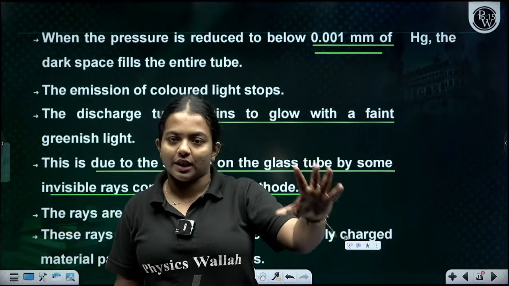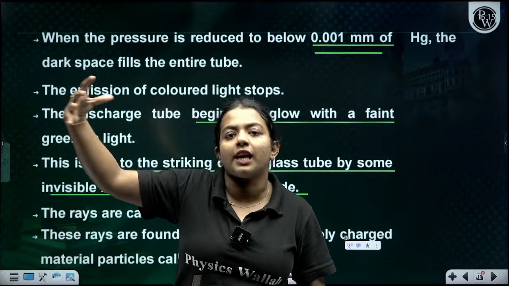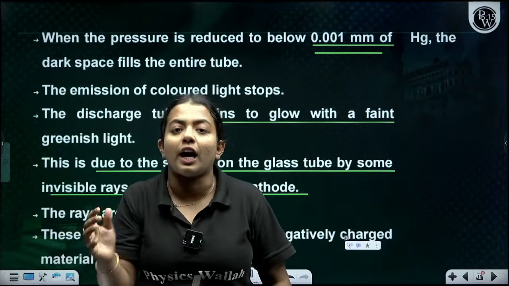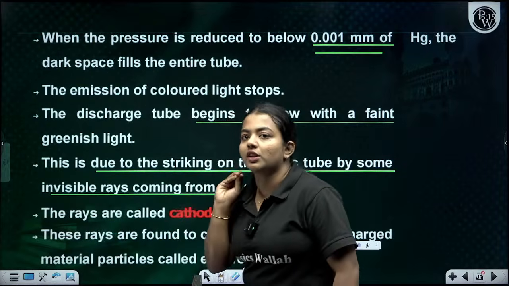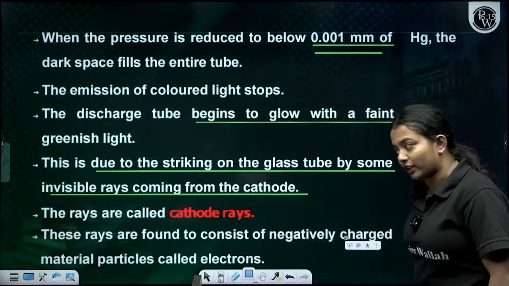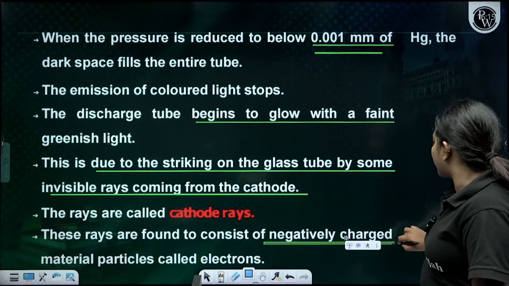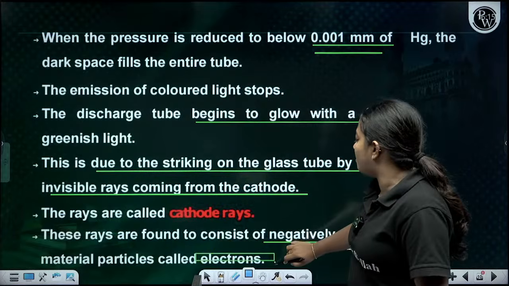We don't know what those invisible rays are. The experiment showed that some invisible rays from the cathode are striking the glass tube, and because of that only the greenish light is there. These rays are called cathode rays, and they are found to consist of negatively charged material, which is called the electron. So this is all about the electrons.